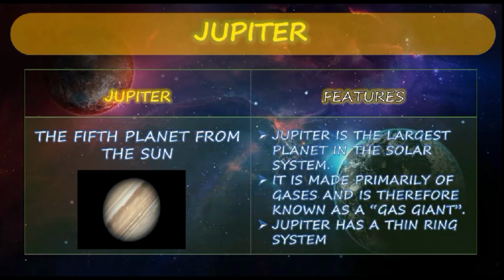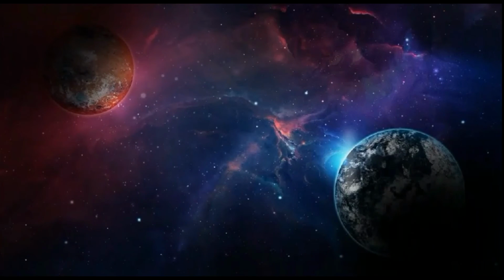Next, we are coming to Jupiter, the 5th planet from the Sun. Jupiter is the largest planet in the solar system. It is made primarily of gases and therefore known as a gas giant. It's full of gases, so we say that it's a gas giant. Jupiter has a thin ring system. That's all about Jupiter, and also it is the largest planet. We all know that the largest planet in the solar system is Jupiter.